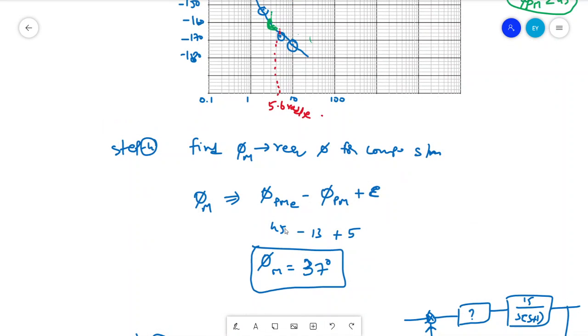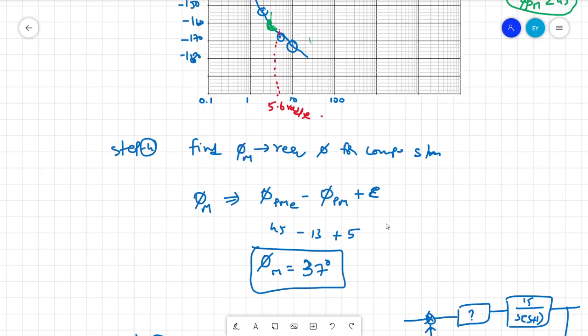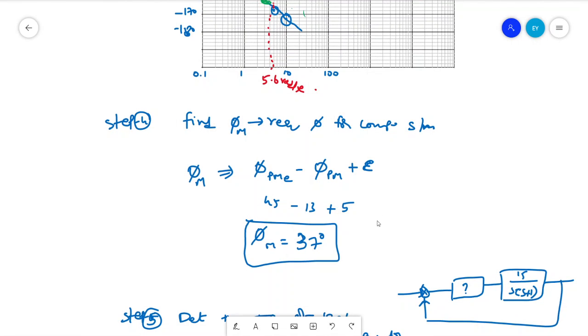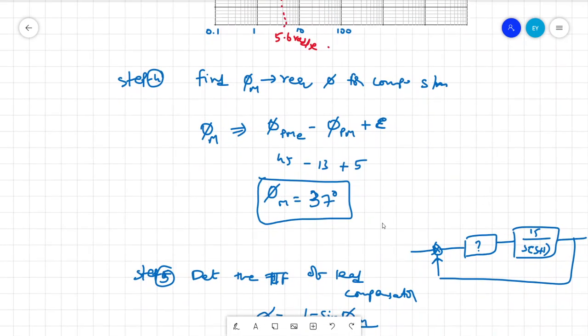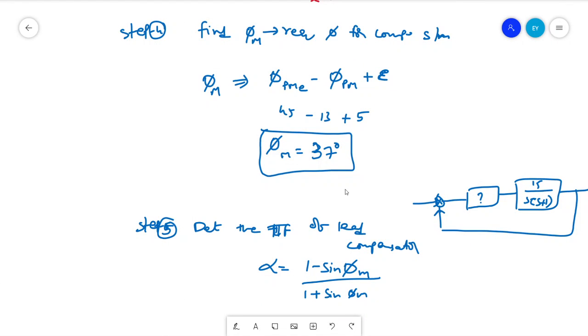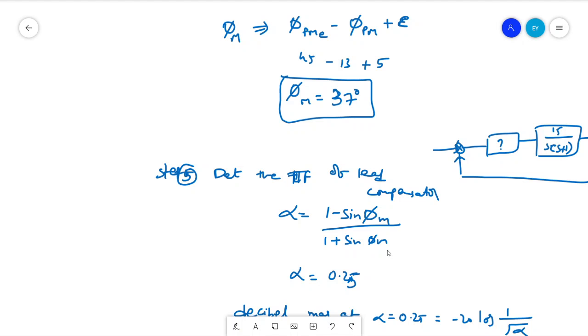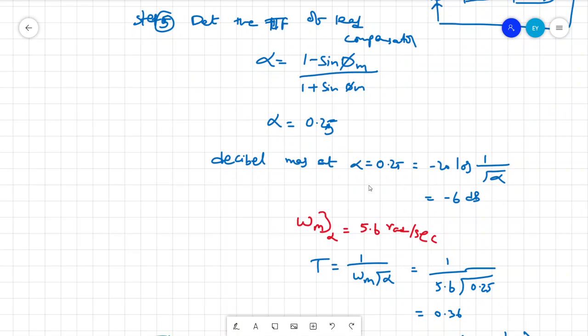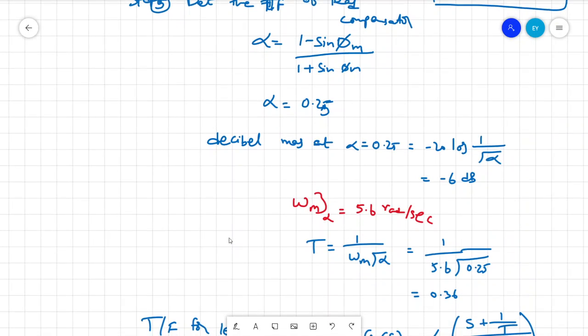It should not be less than 45, and what is obtained by the open loop response is 13 degrees. Epsilon is nothing but a scaling factor. We can use it to avoid an offset if we are getting near the desired specification but not exactly meeting it, and we can use epsilon to get the exact desired specification. The difference we get is 37 degrees. Substitute that 37 degrees into the alpha formula to get the alpha value, and use that alpha to get the magnitude in decibels.